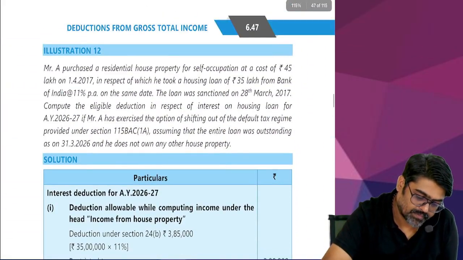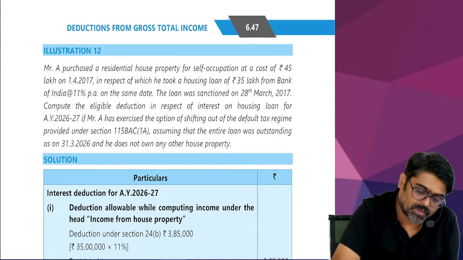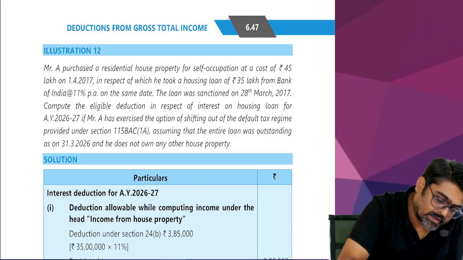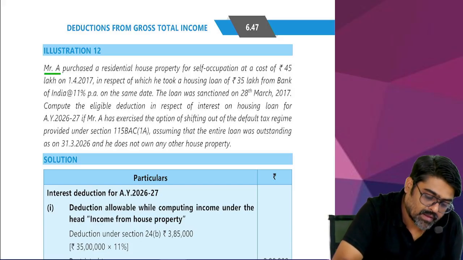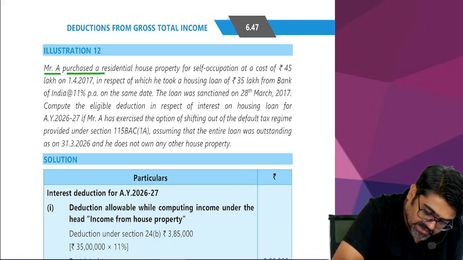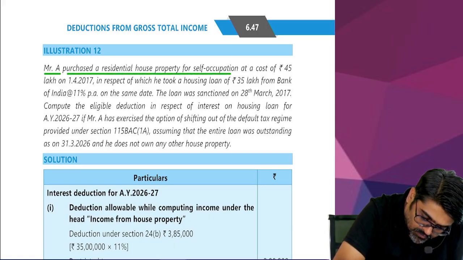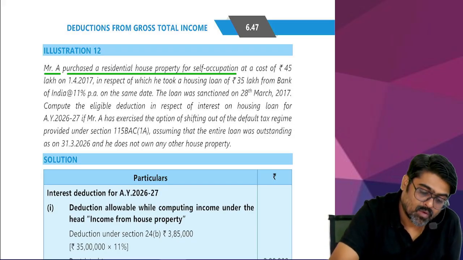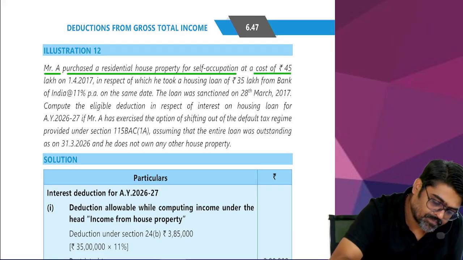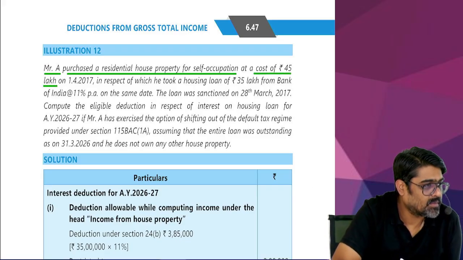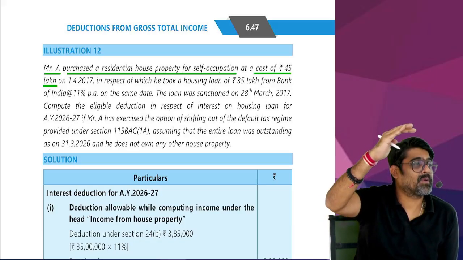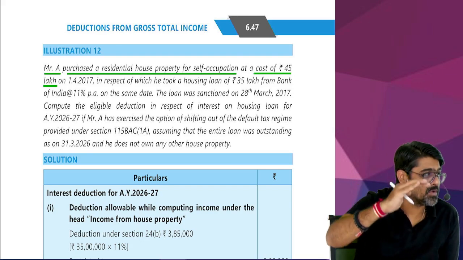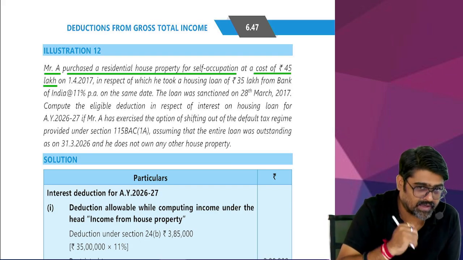Now question number 12. Mr. A purchased a residential house property for self-occupation at a cost of rupees. Wait. Assessee is an individual. Yes or no? What is he purchasing? A residential house property for self-occupation. What is the cost of that residential house property? Is it more than 50 lakhs? No. So the purchase price of the property should be less than or equal to 50 lakhs. So it is less than or equal to 50 lakhs.